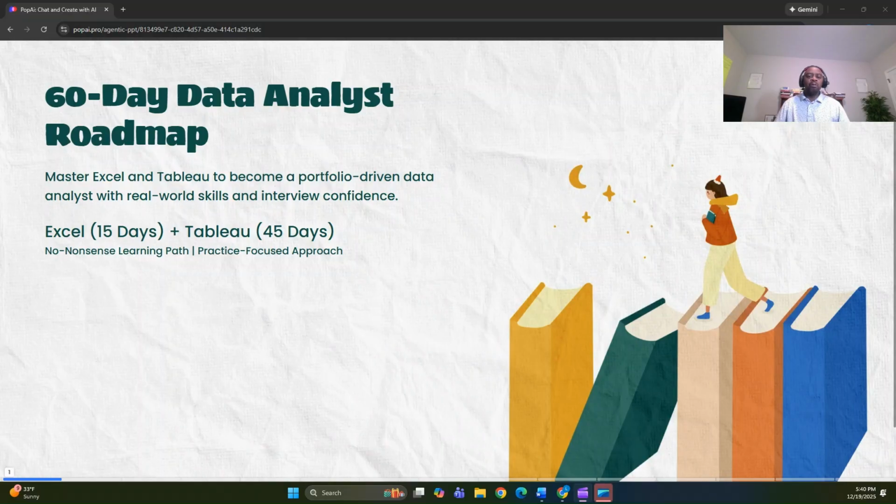Now, there are many roadmaps that you can take as a data analyst. You can use the Power BI route, you can take the Tableau route, or you can take the Qlik route, or you can take the Python route, or you can take the R route. In this video, we are going to talk about the Tableau route.